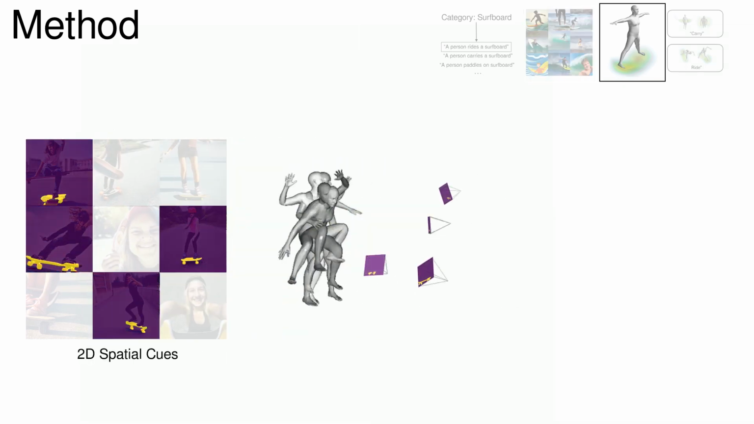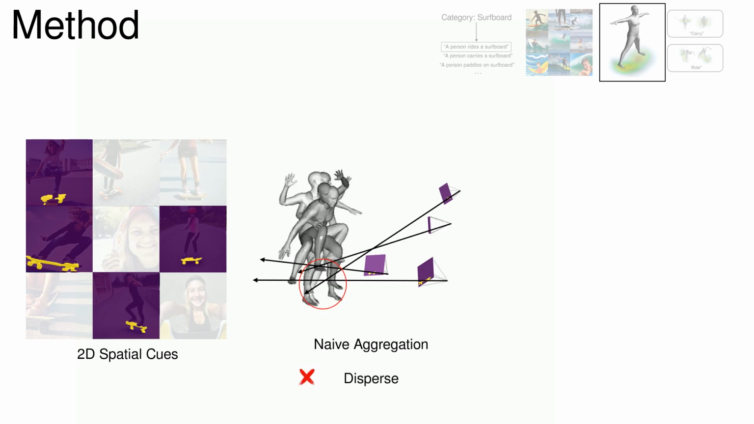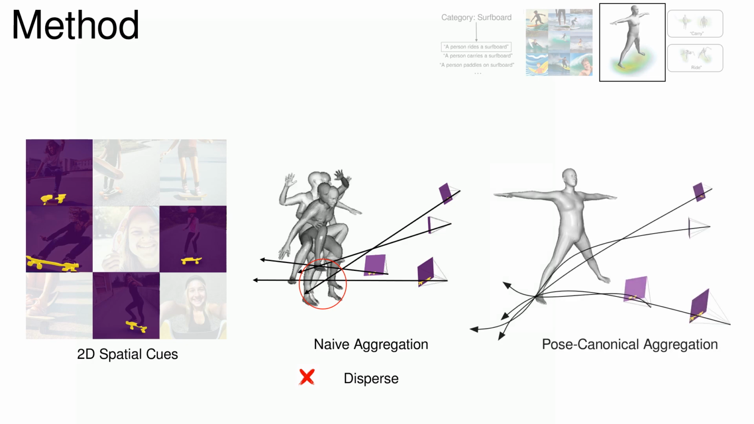Using disambiguated camera, we extract object segmentation as 2D spatial cues and aggregate to human-centric 3D space. However, naive aggregation of 2D cues will lead to disperse accumulation and cause high variance due to remaining pose diversity. To mitigate this issue, we aggregate cues in pose-canonicalized space to assure coherency between rays. By canonicalization we can also learn pose-conditional distribution.